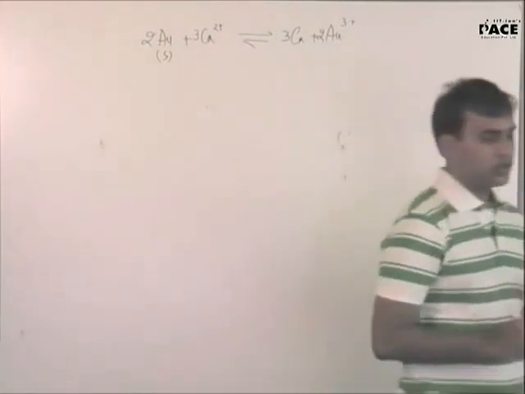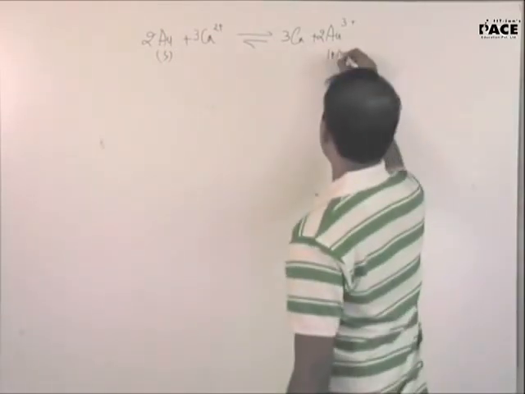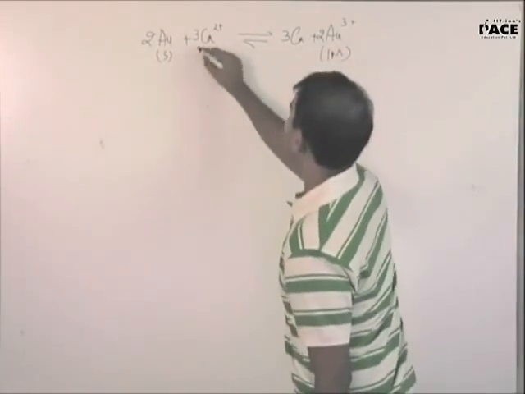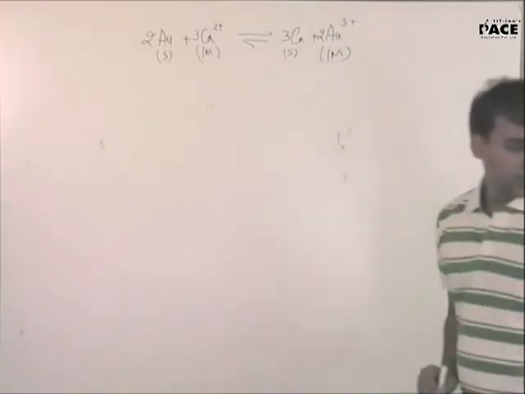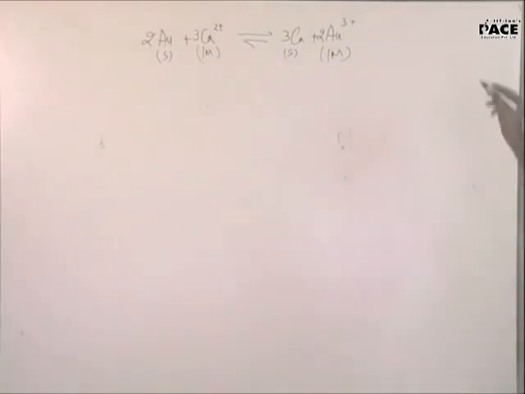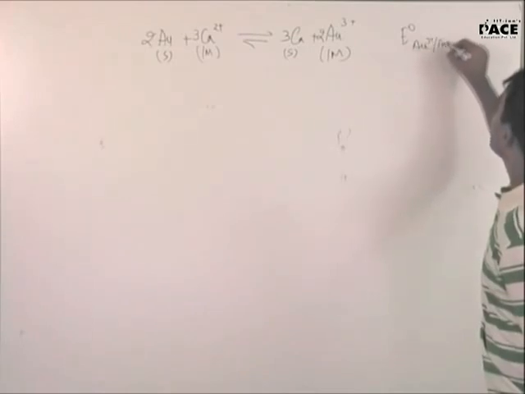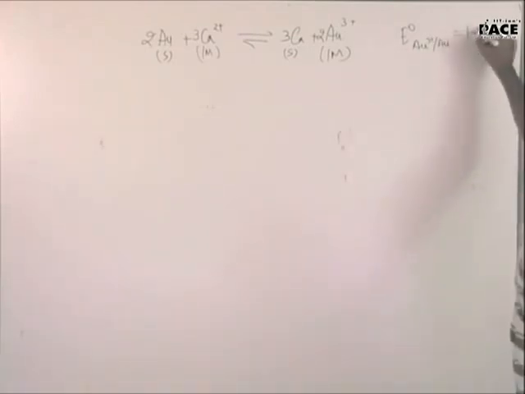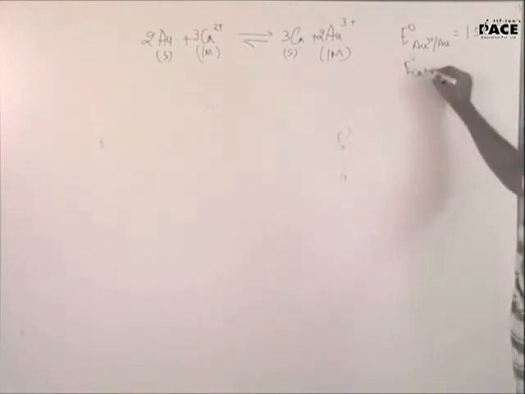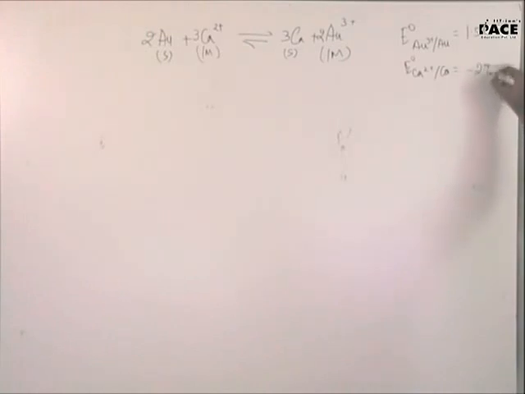This is 1 molar, this is 1 molar, and this is given as solid. Other than this, what has been given to you is E naught Au3 plus 2 Au is equal to 1.50 volt, and E naught Ca2 plus 2 Ca is equal to minus 2.87 volt.